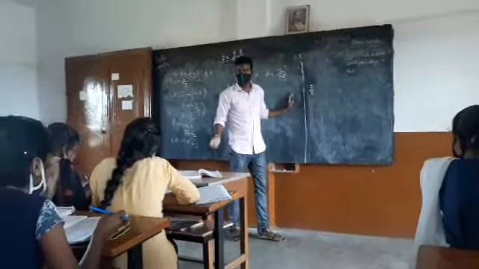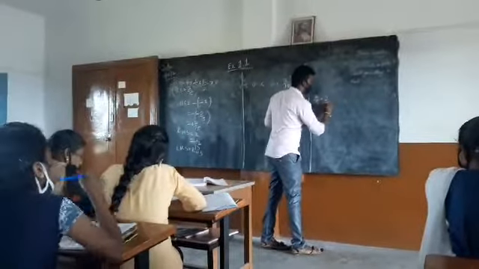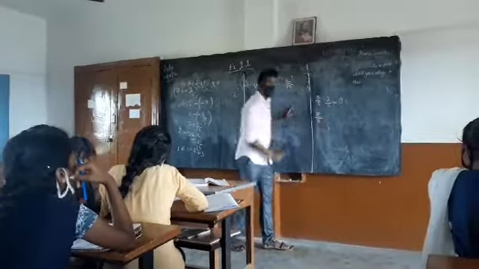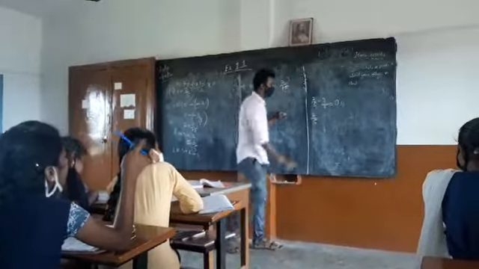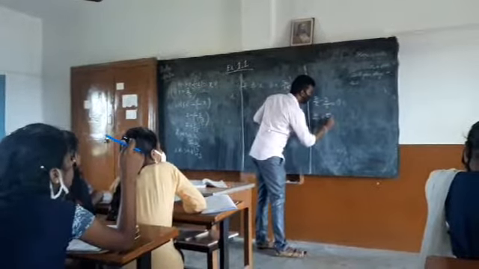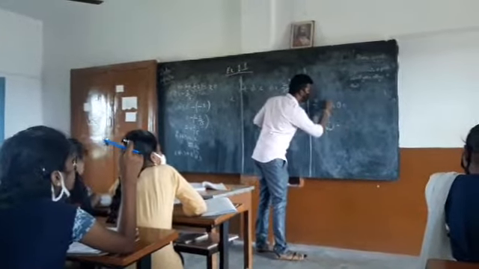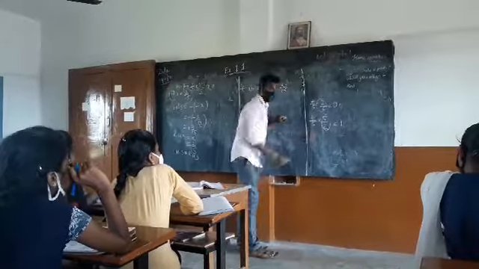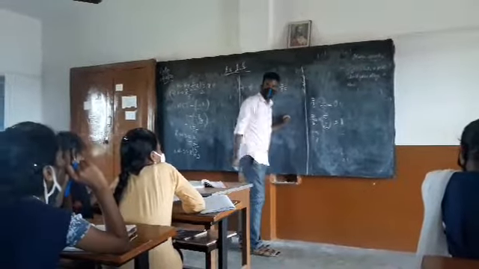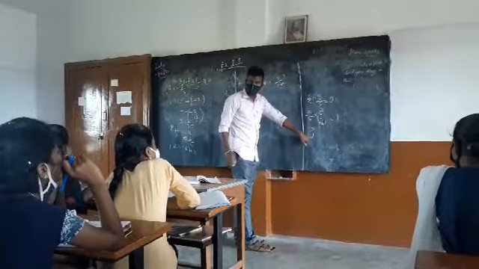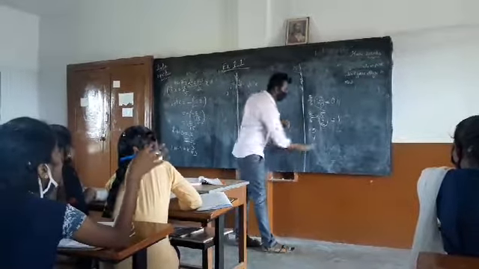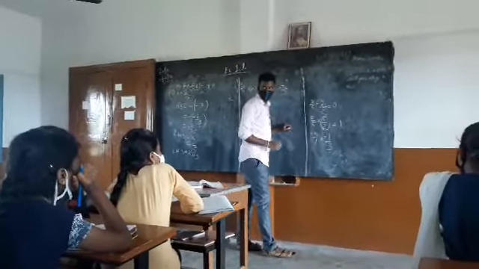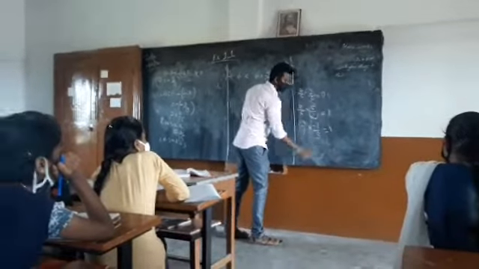Very good. 2.5, what is the multiplicative inverse of this? 5 by 2 is the answer. Minus 2 by 5 is the answer. Minus 3 by 1, what is the additive inverse? Multiplicative inverse of this? Minus 1 by 3. Understood? Then only we will get this one.